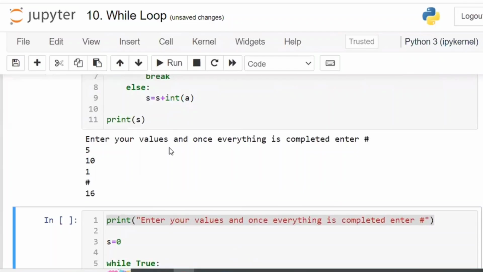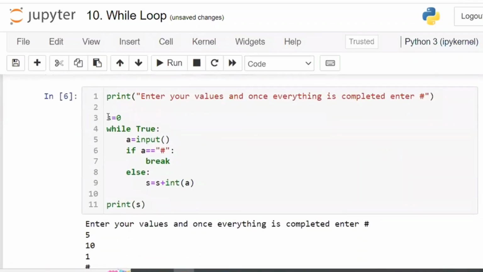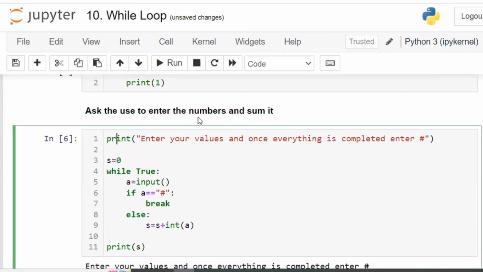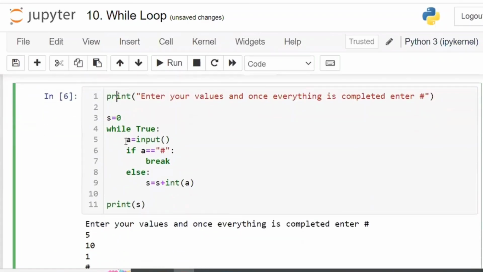Is that clear? For writing this program, did I start directly here or did I start here? No, right? The first time when I'm doing this, they asked like this. In my mind, first I got only that multiple inputs have to be taken. Multiple times it has to ask the user. Multiple times means a while loop.